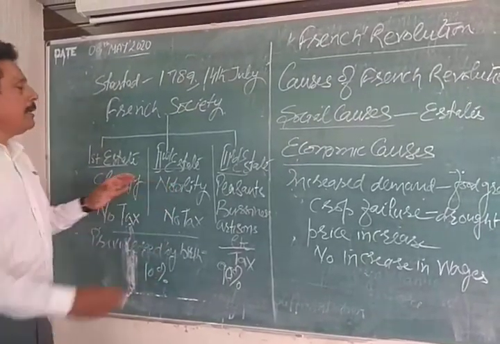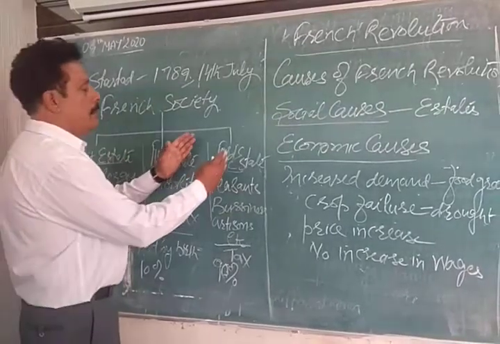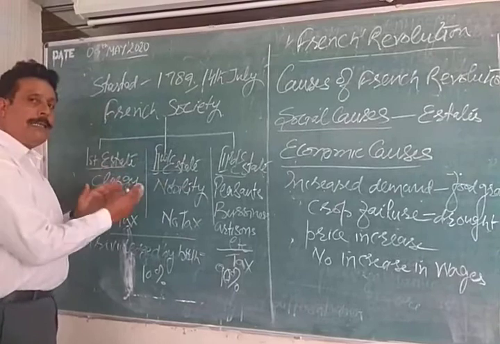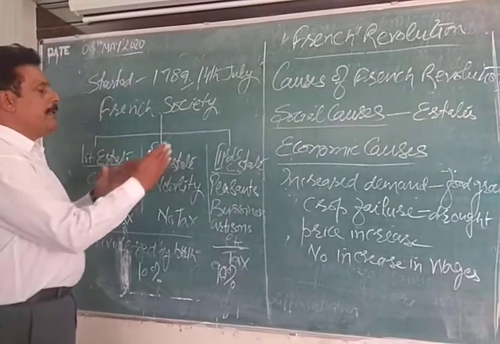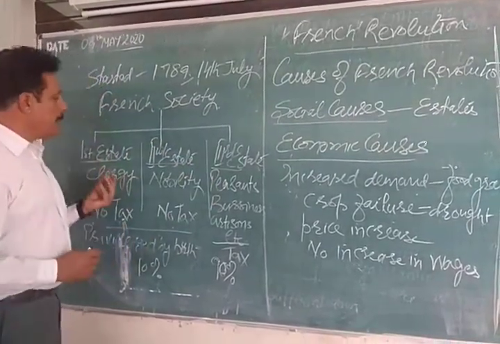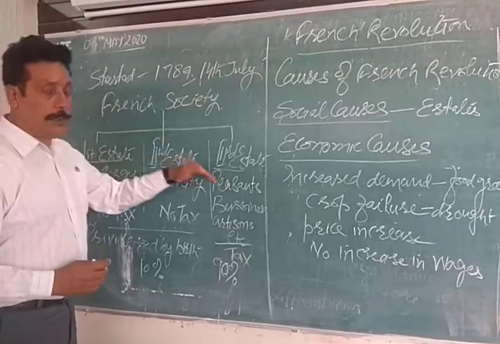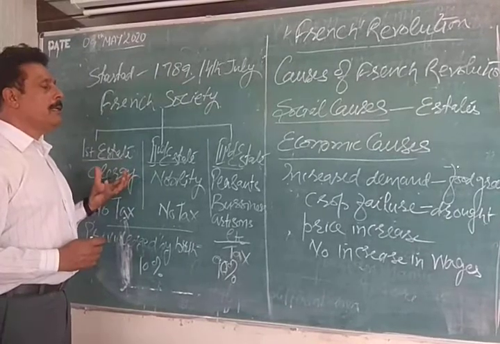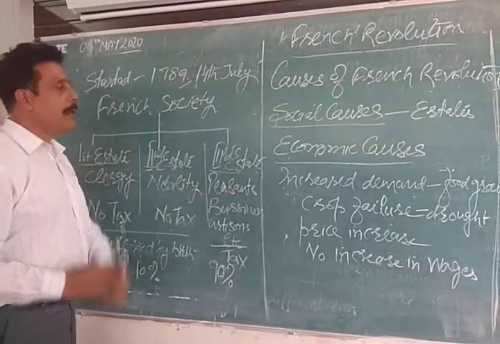That is why the third estate always envied the first and the second estate, because they were the ones who were suffering. And the first and second estate always imposed taxes on the third estate. Whenever there was a need for tax, they used to impose taxes on the third estate.